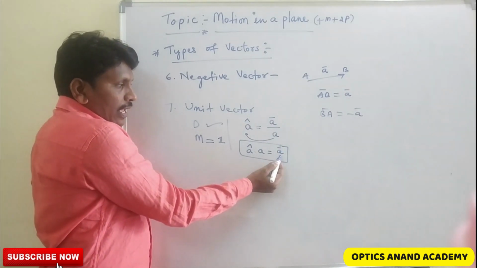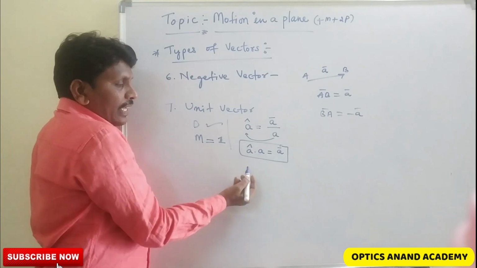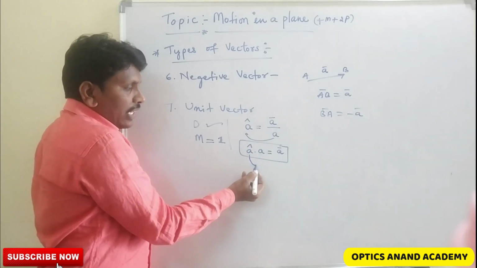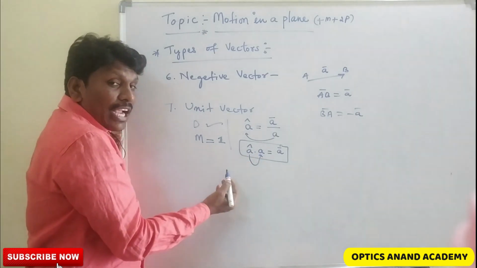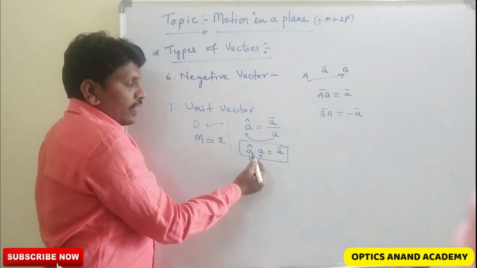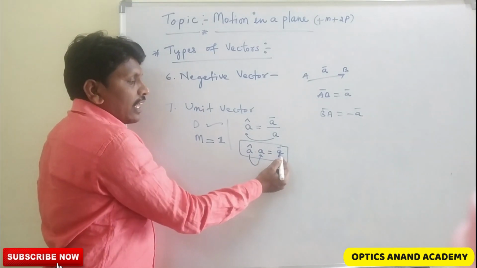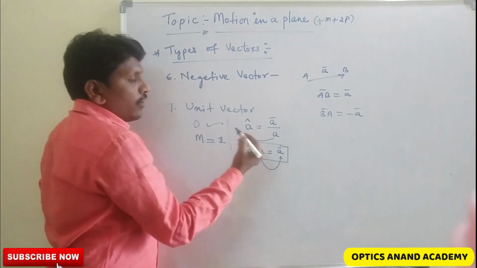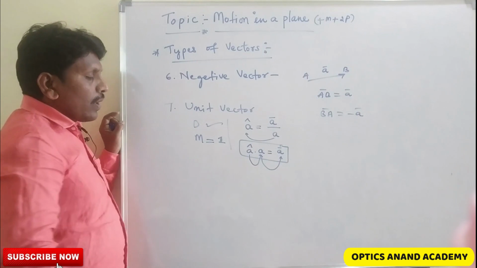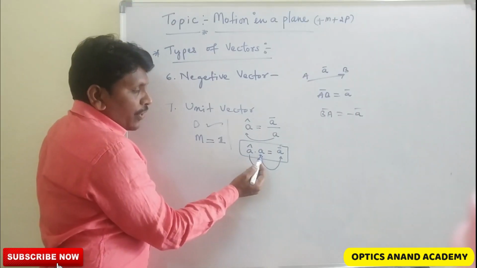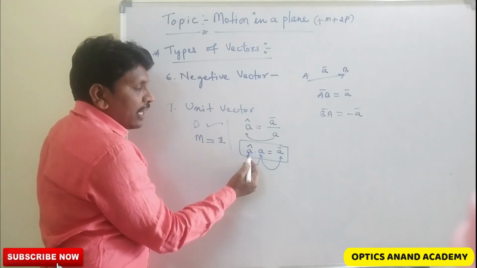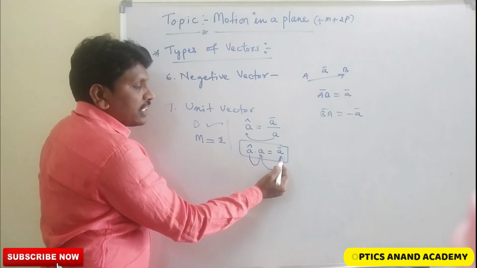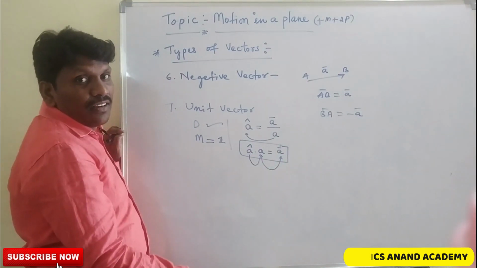Here A bar is equal to A cap dot A. When the unit vector is multiplied with the magnitude of its vector, it is converted into the vector.